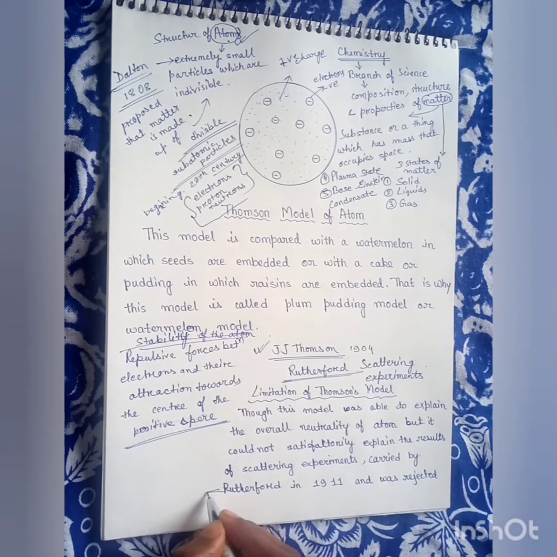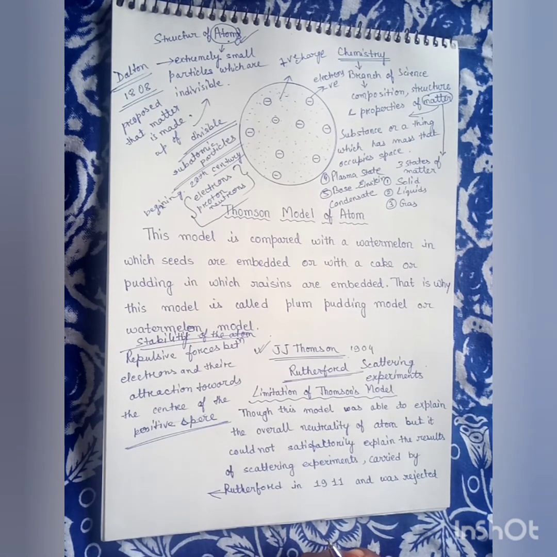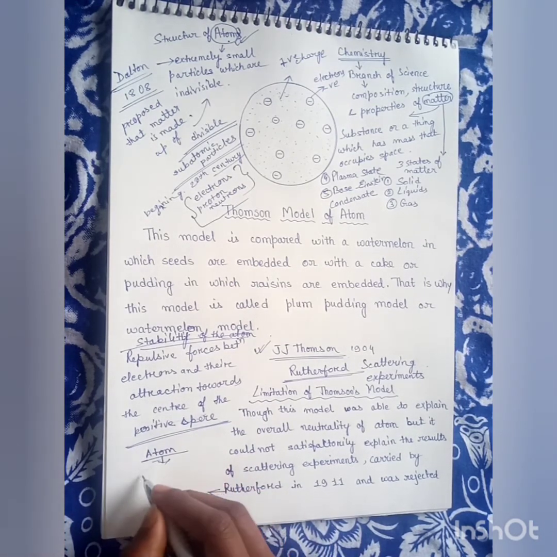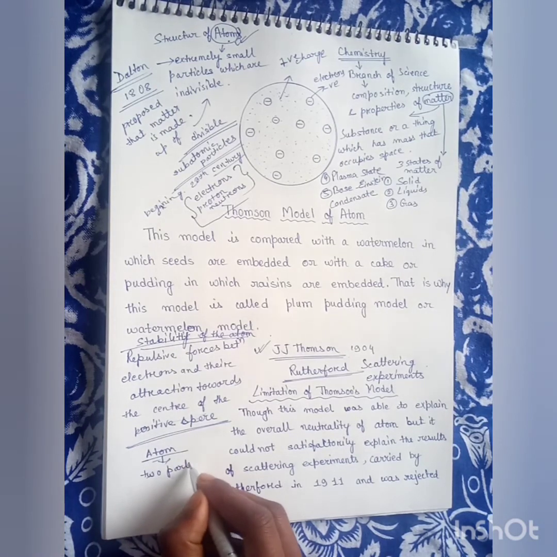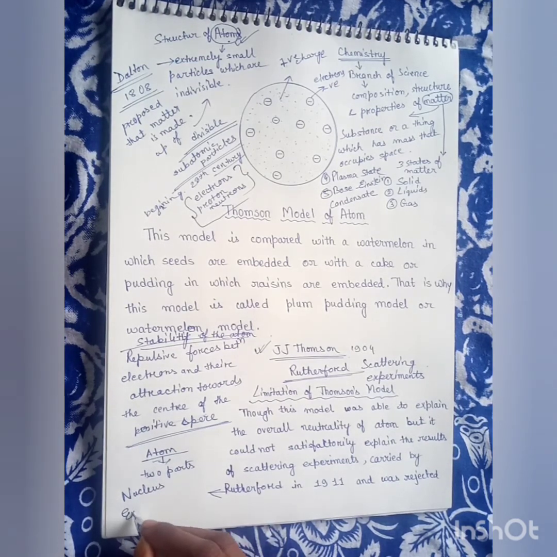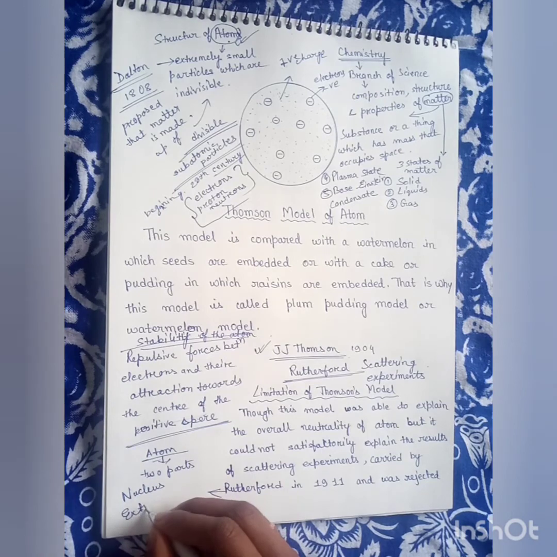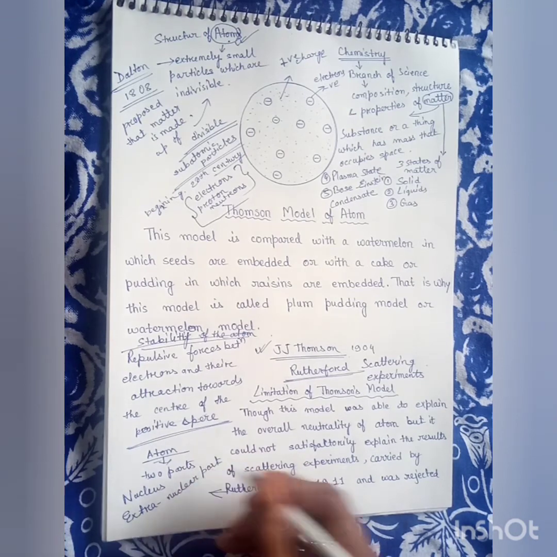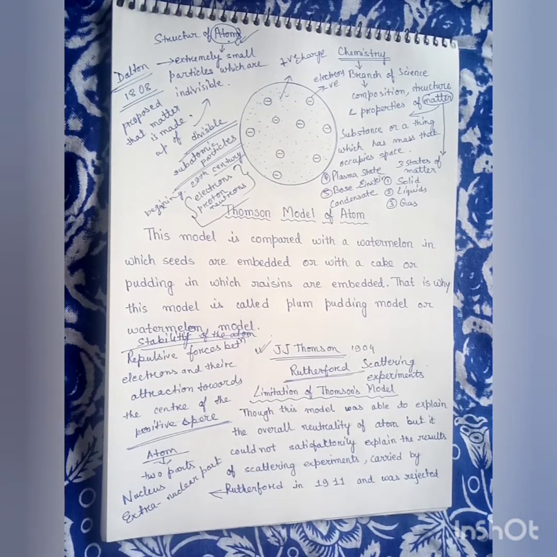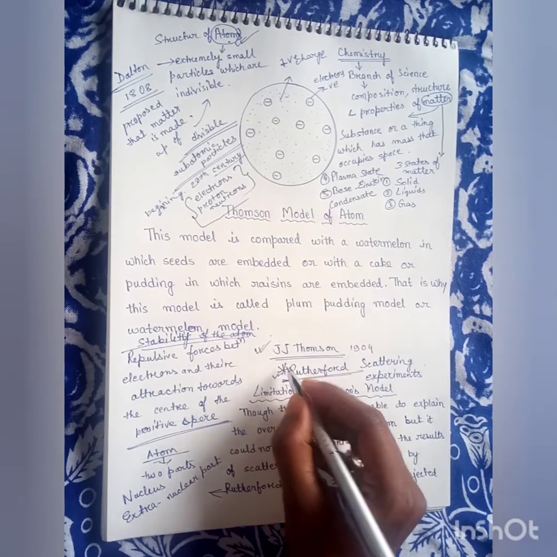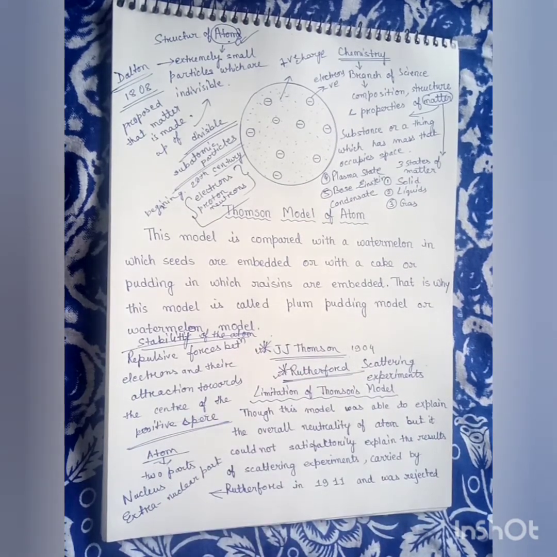When Rutherford carried out the scattering experiment, he discovered in his model that atom consists of two parts, the nucleus and the extra nuclear part. But as the scientists carried out their experiments in their own way, and as time went on, Rutherford's experiment was also rejected, and then came Bohr's atomic model.